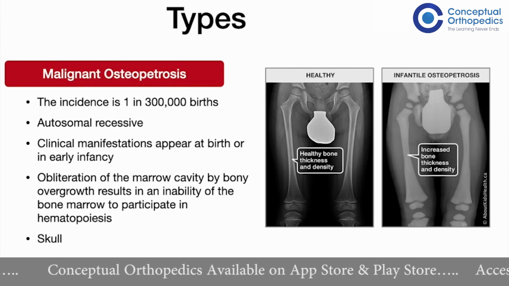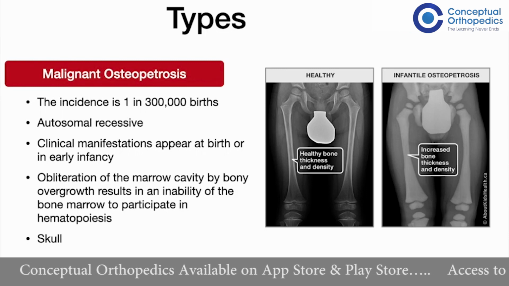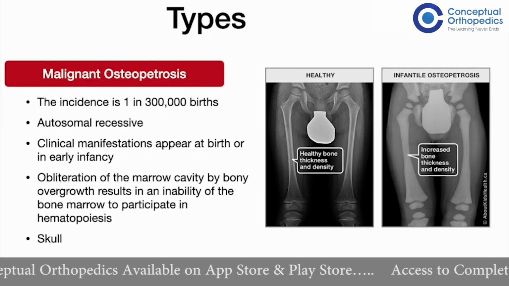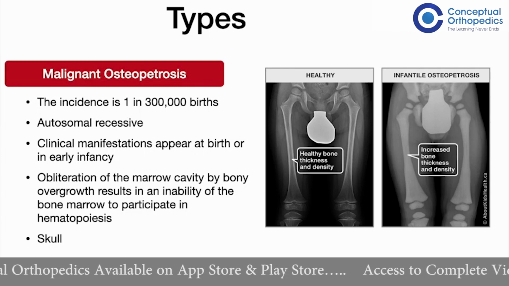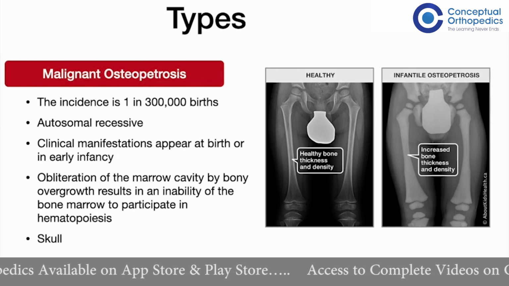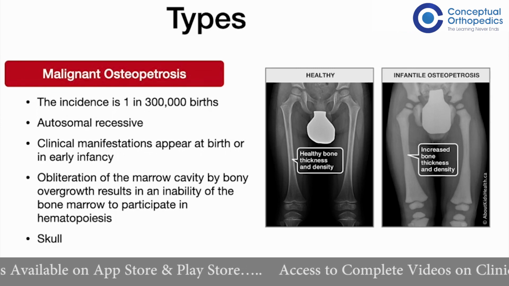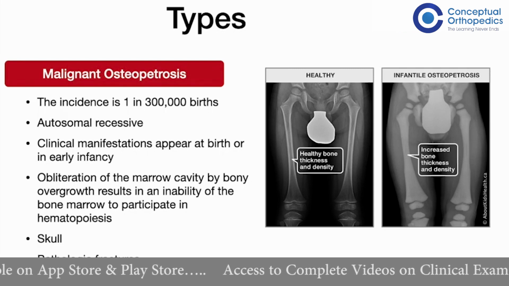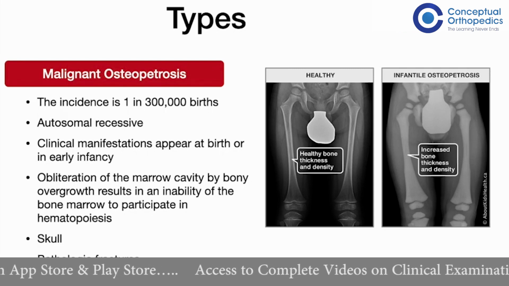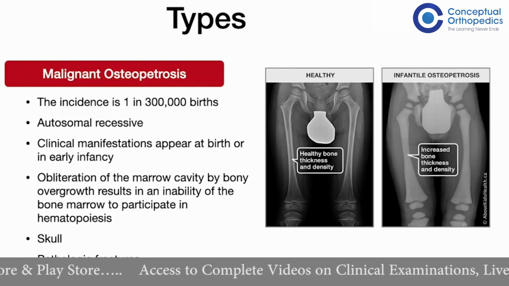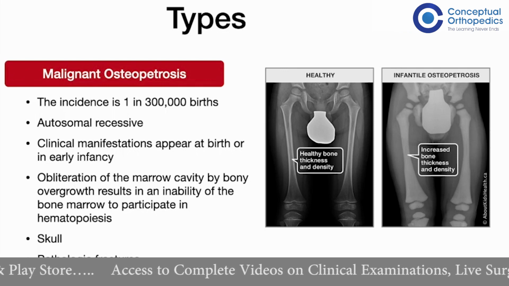within the skull itself. Hydrocephalus often develops in these children, and there can also be a stenosis of the carotid and the vertebral arteries because they also pass through the bony structures in the skull. Often, these children also present with pathological fractures because of their brittle bones, because they never mature to form the adult form of bone.